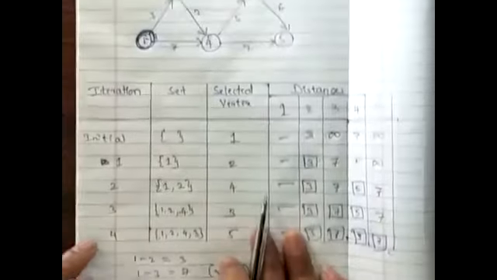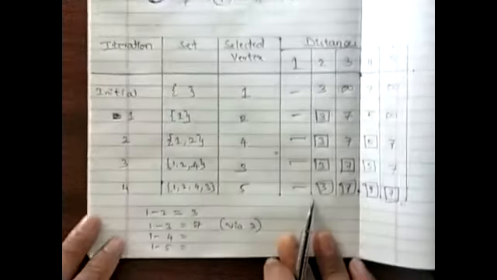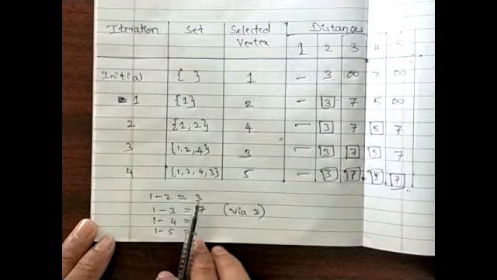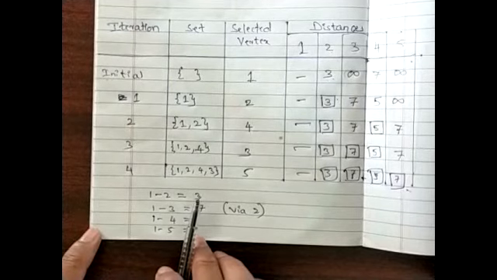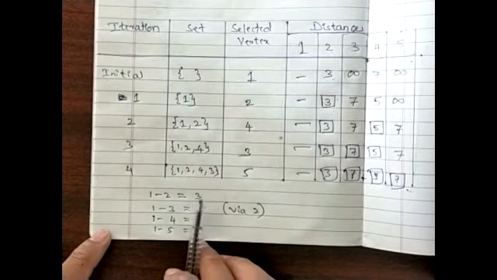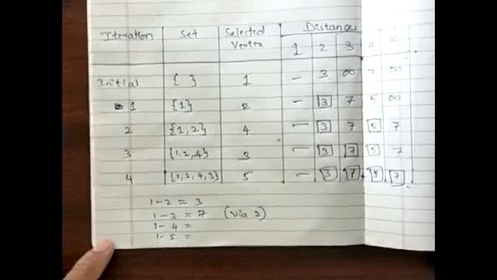We need to just put the final values here. That is, from vertex 1 to 2, the cost or the distance here is the direct distance, that is 3.